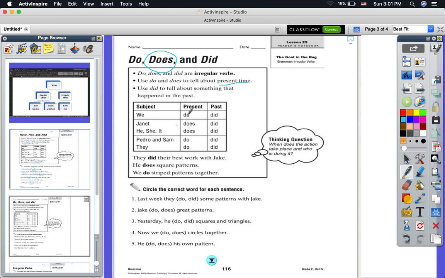Here is the subject, present and past. We do. In the past, it will be we did. Janet, it's a name of a girl, so it will be Janet does. The past, it will be did. He, she, it will be does. The past, did. Pedro and Sam, they are two names, so plural. If I remove them, I will put the pronoun they. So they do. Pedro and Sam do. The past, it will be did. They did their best work with Jack. He does square patterns. We do